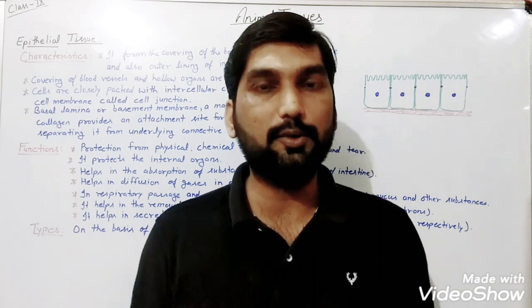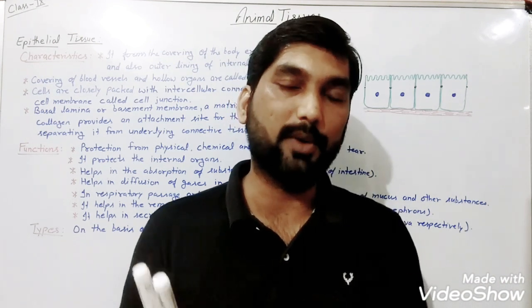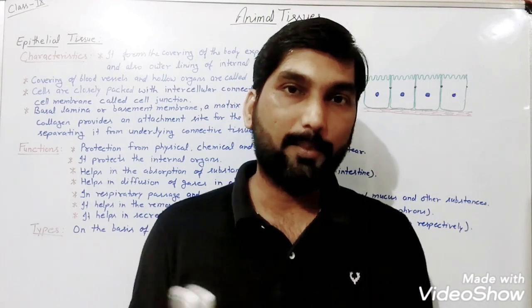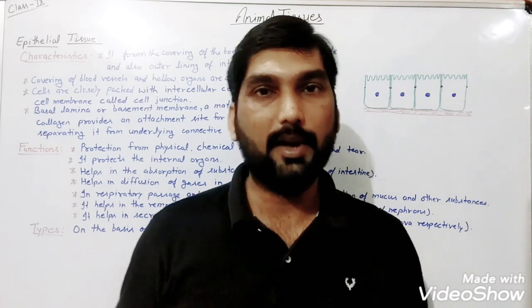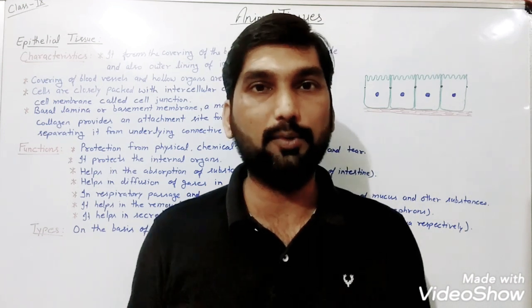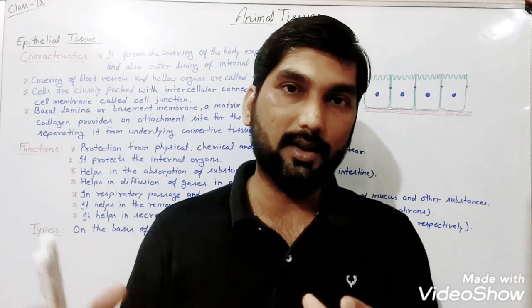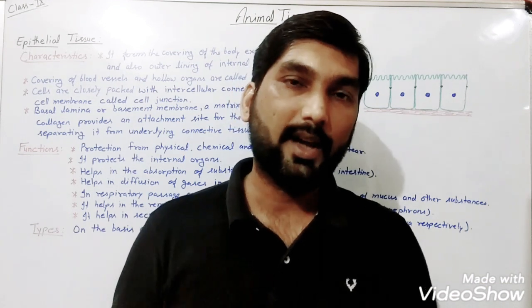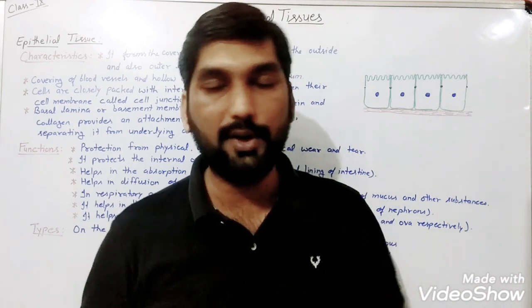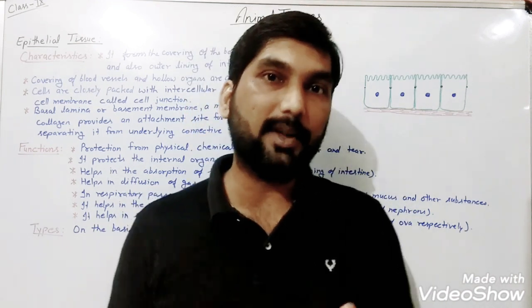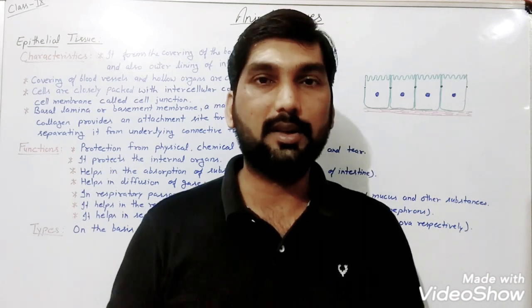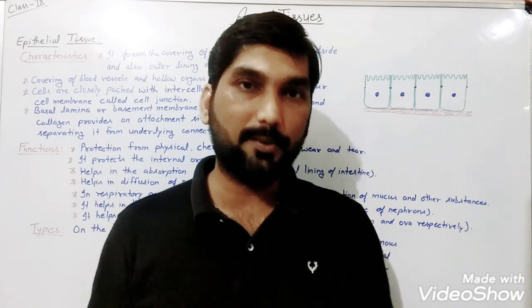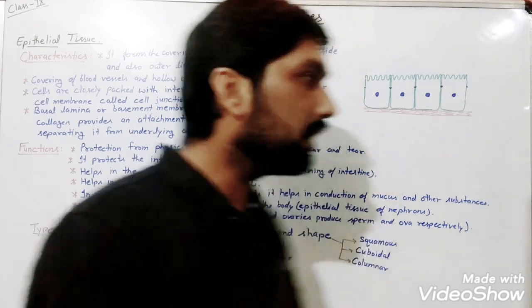And muscular tissue, we know, performs the functions of movement and locomotion of different parts of the body. And we have also discussed connective tissue, which is responsible for the connection of various organs to each and every one. And finally, in the last video, we discussed a specific type of tissue, nervous tissue, which is responsible for control and coordination. So let's start with the first type of tissue, that is what?